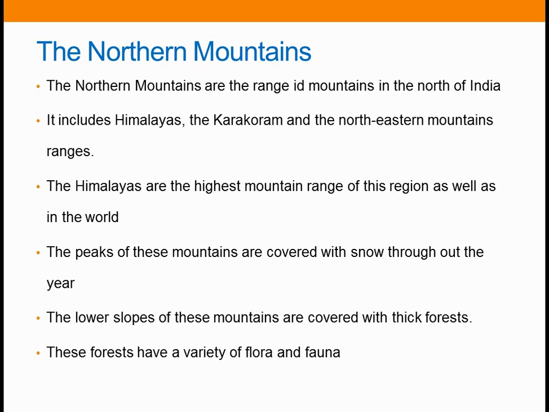You know what is a range? A range means a collection of mountains. The mountains will be in a line. It is called a range.